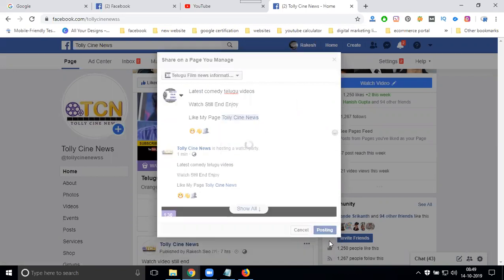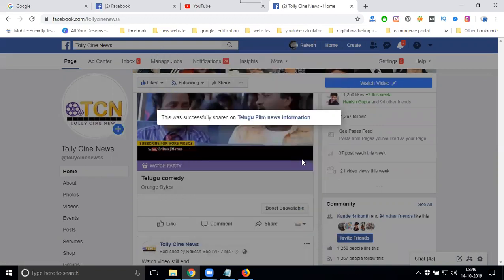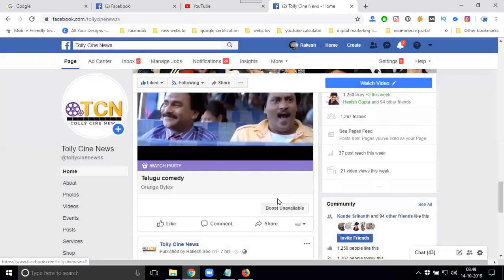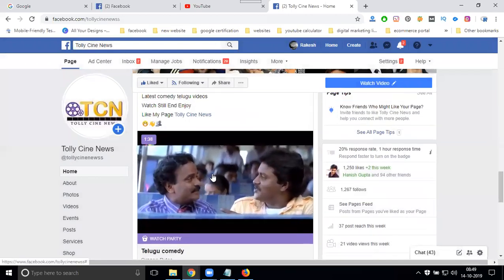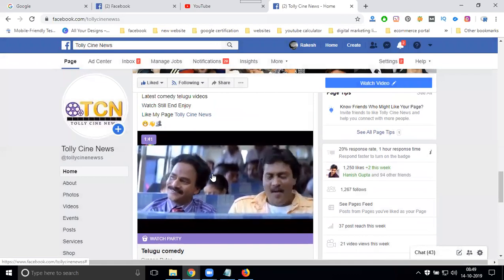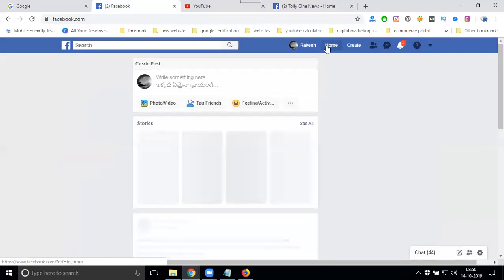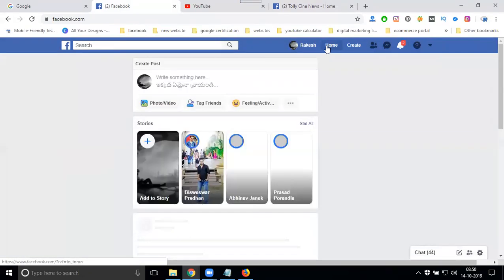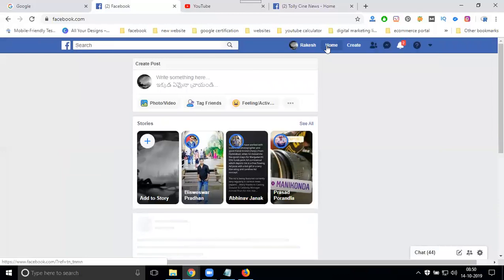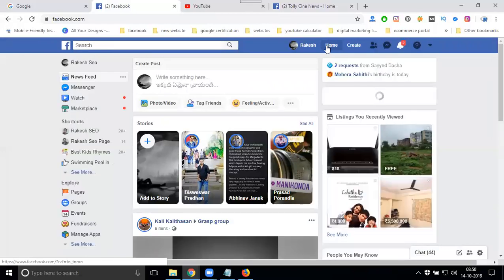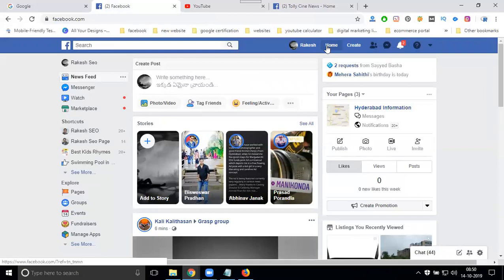Click post. And you can change it to groups also. So clear? This is called engaging your audience with other videos on your Facebook page, and it also reaches your profiles on a particular post. Is it clear? If it's for earning, upload the video on your Facebook page, and that is views and earnings. But to engage your Facebook page, use other Facebook videos also. We can give tips, health benefits, anything you can post, depending on your Facebook page.